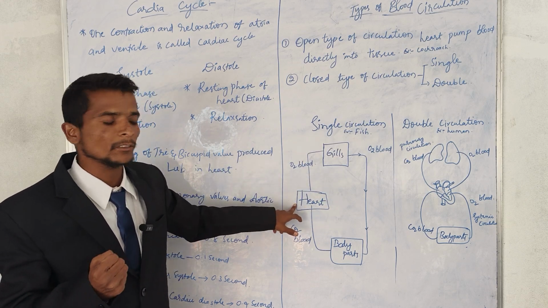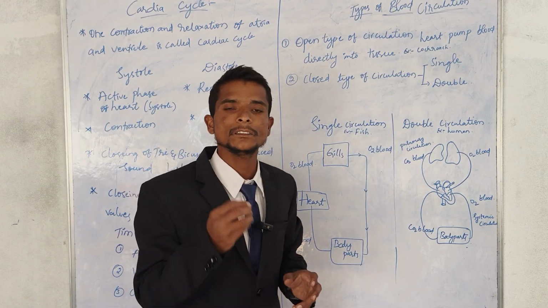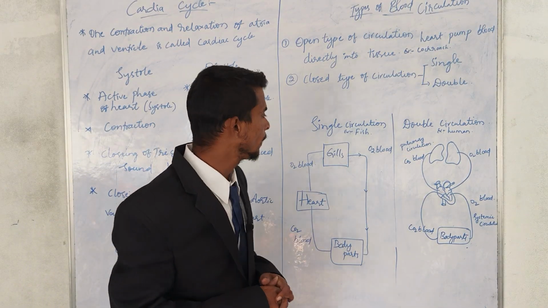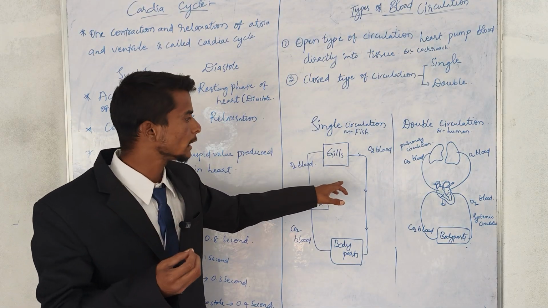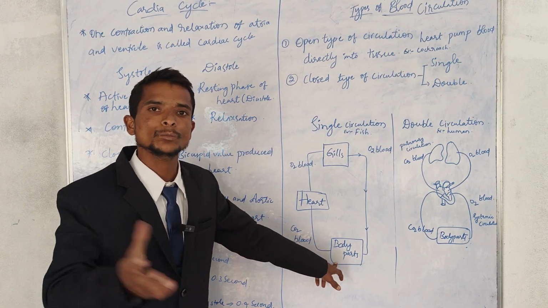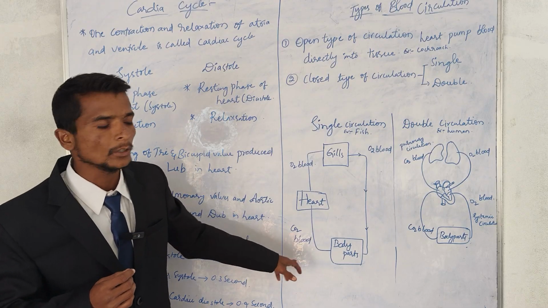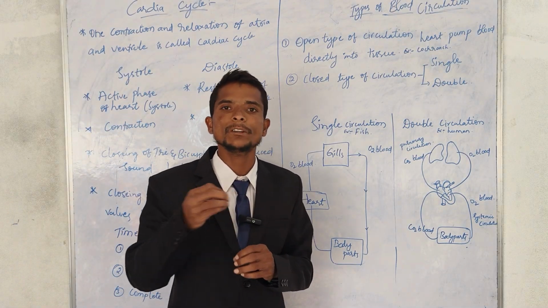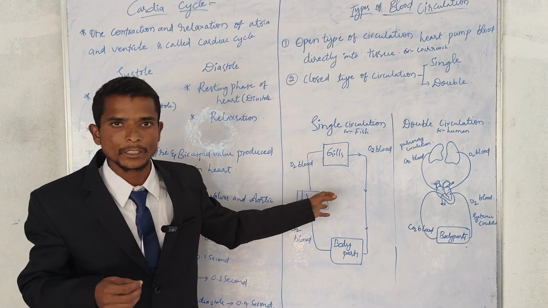Here the contraction takes place and the blood goes to the gills, which purify the deoxygenated blood into oxygenated blood. This oxygenated blood is then distributed to all the body parts, and again deoxygenated blood forms. Only one time does the blood flow to the heart and gills in one cycle. That's why we say it is a single type of circulatory system.